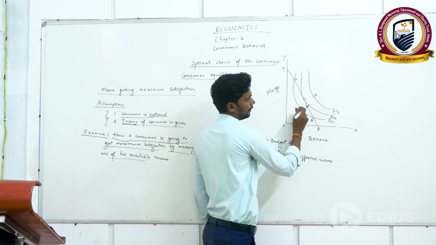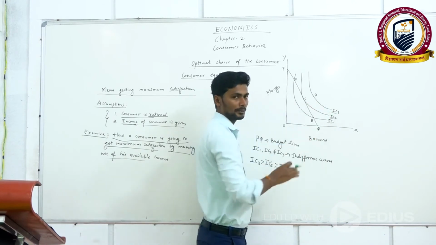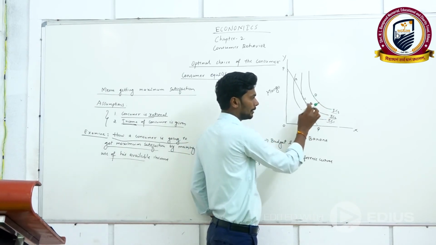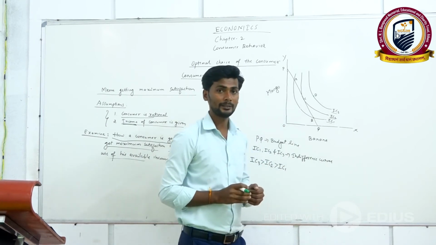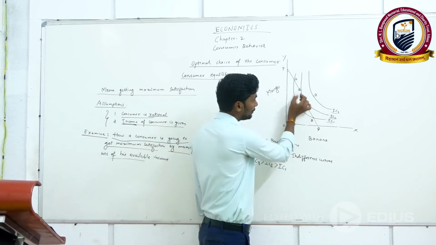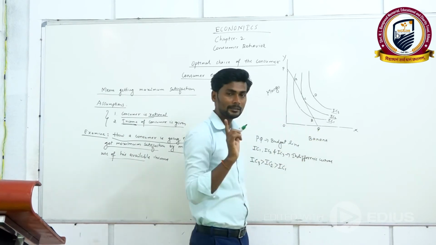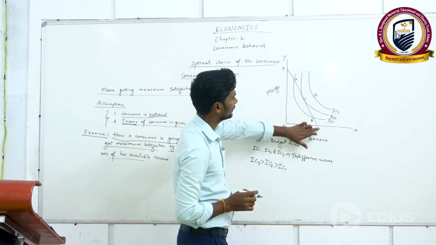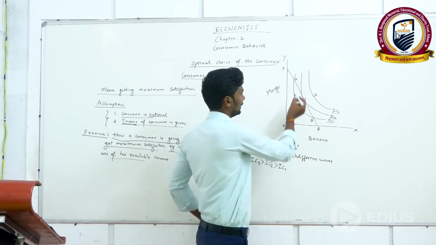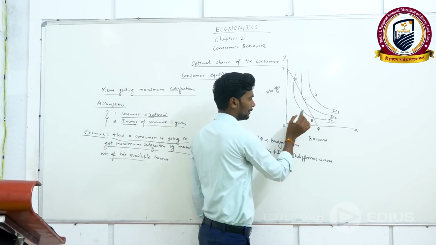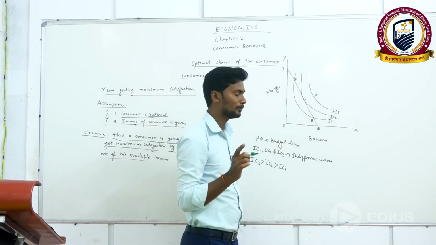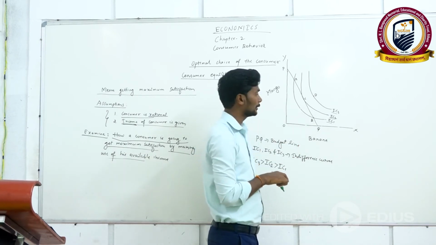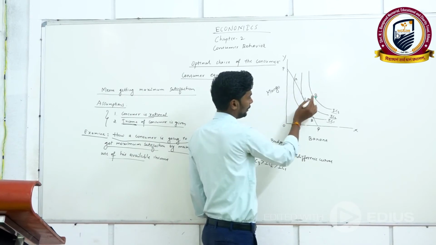His income is not enough to purchase the bundles on indifference curve 3, so IC3 is not affordable. His budget line is drawn here, which means the consumer can only purchase the bundles which lie on the budget line.